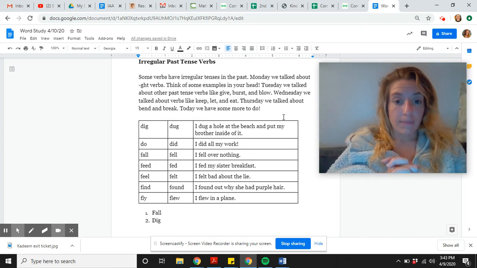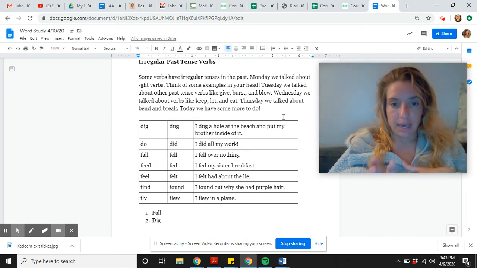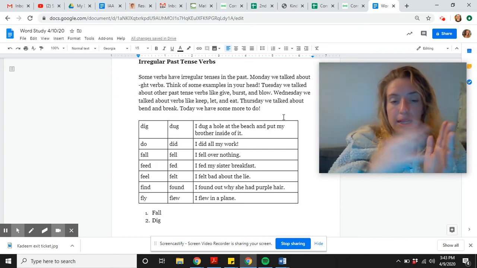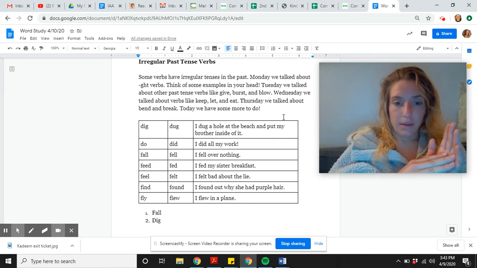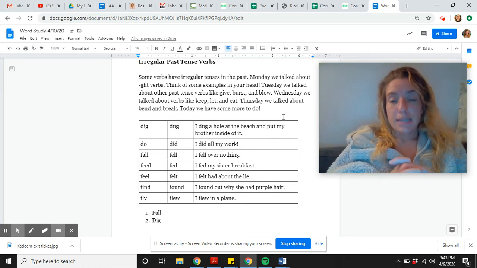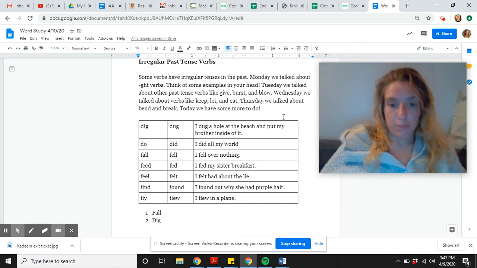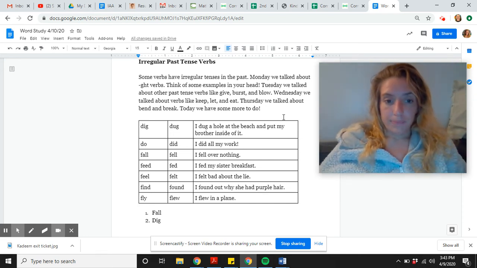Tuesday, we talked about other past tense verbs like give, which becomes gave, burst, which stays burst, and blow, which becomes blew. Oh my God, I made my own verb mistake. Wednesday, we talked about keep, which becomes kept, let, which stays let, and eat, which becomes ate. Thursday, we talked about bend, which becomes bent, and break, which becomes broke. Today, we're going to review some more.